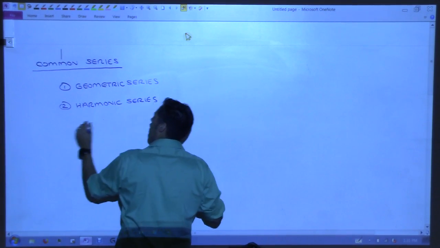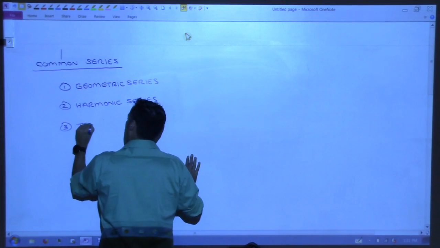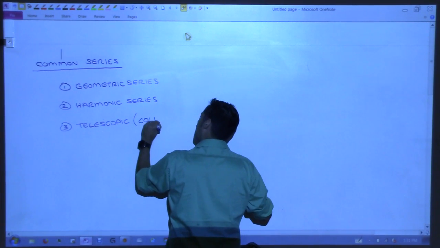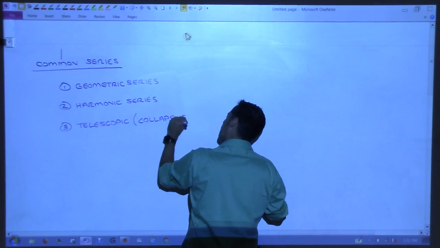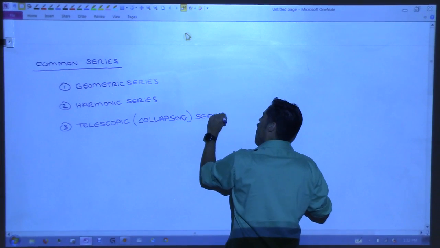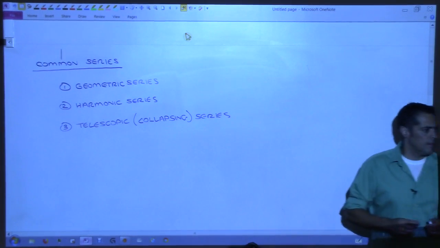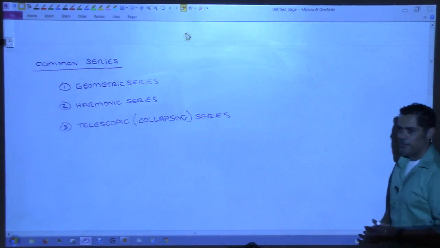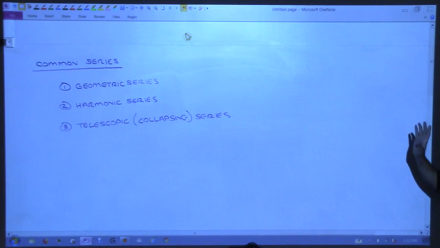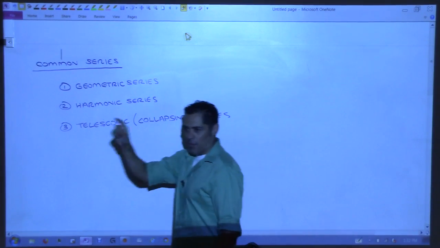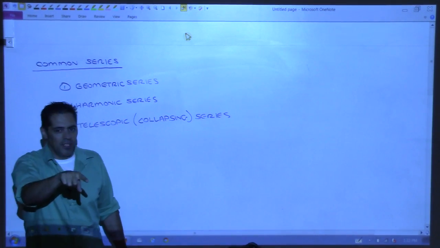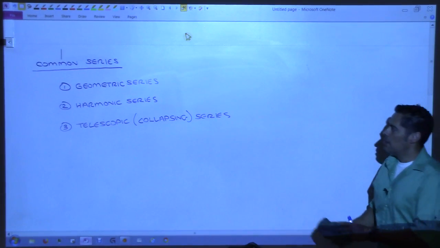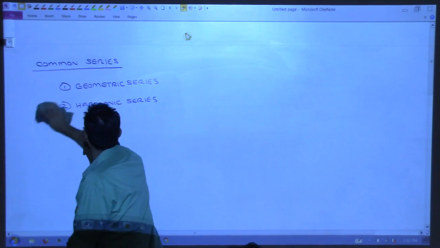And the last one is called a telescoping, or sometimes a collapsing, series. Okay, so we're going to investigate these 3 types right now. Sound exciting? All right. These are ones that when someone gives them to you, you go, oh yeah, that's geometric. Since it's geometric, here's the conclusion. All right, so let's start with geometric.